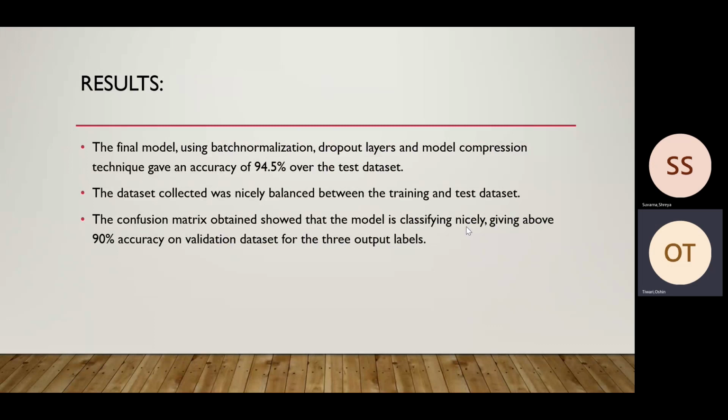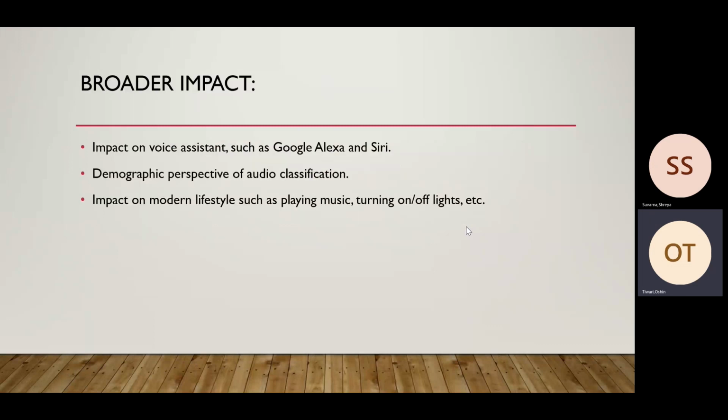So the broader impact that I thought of for this project was, first, the impact on voice assistants such as Google, Alexa, and Siri. In today's age, the voice assistant has become an important part, connecting our phones and making calls, and everything gets done with Google and Alexa.